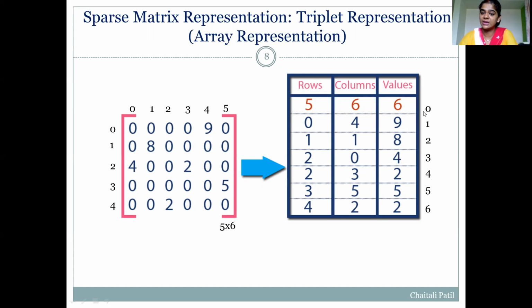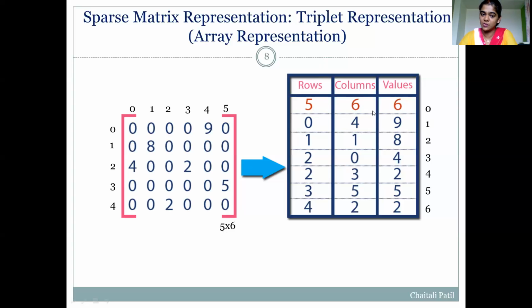So row number 0 and column number 0 will store the value of number of rows in this sparse matrix. In this example, there are 5 rows. So row number 0, column number 0 will have the value 5.